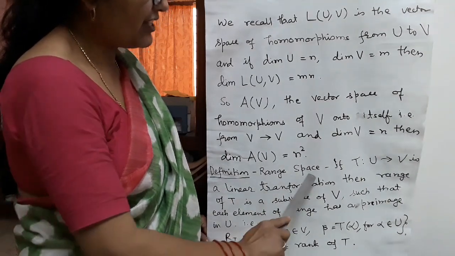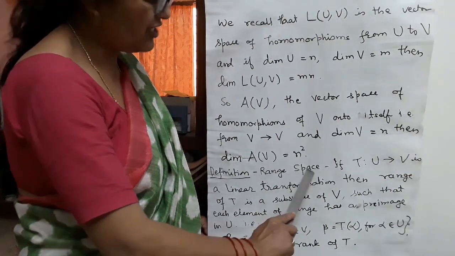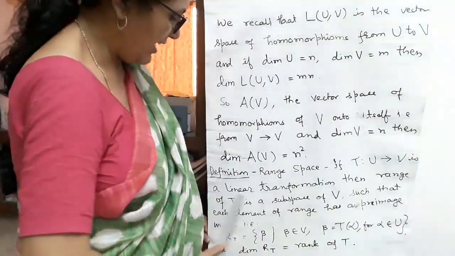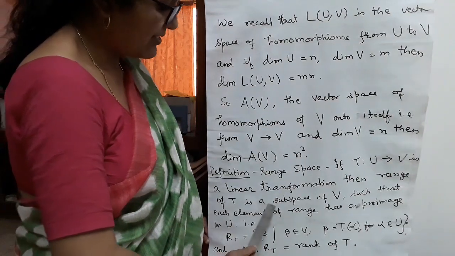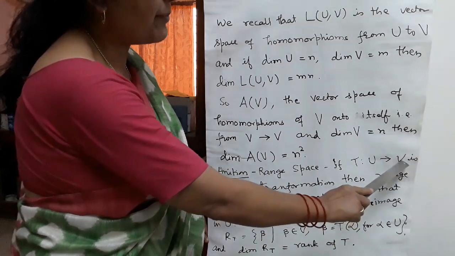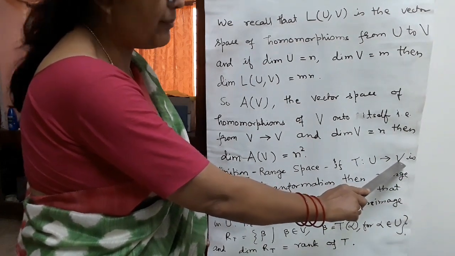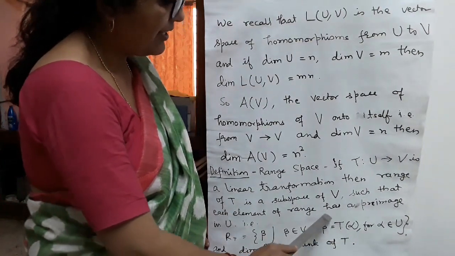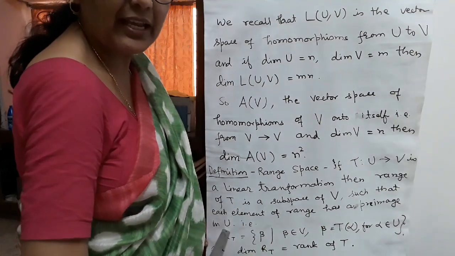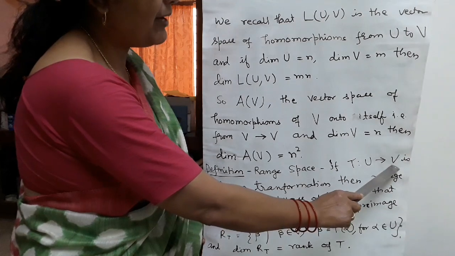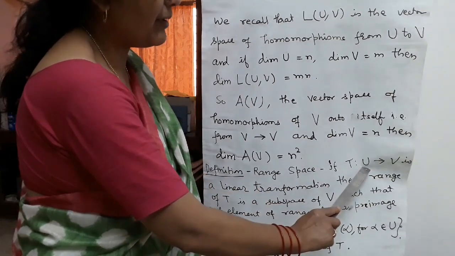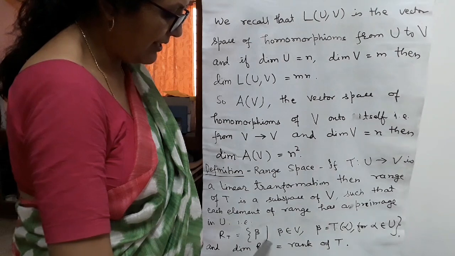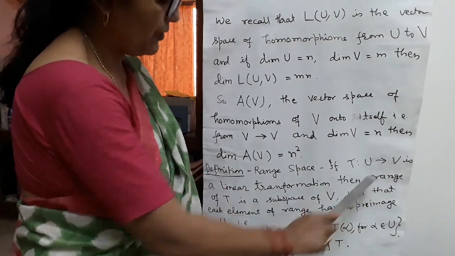Next definition, range space. If T: U to V is a linear transformation, then range of T is a subspace of V, a subspace of the image set, such that each element of the range has a pre-image in U. Every element of range space has a pre-image in U. That is, R(T) is equal to the set of elements beta such that beta belongs to V, and beta is equal to T(alpha) for some alpha in U.